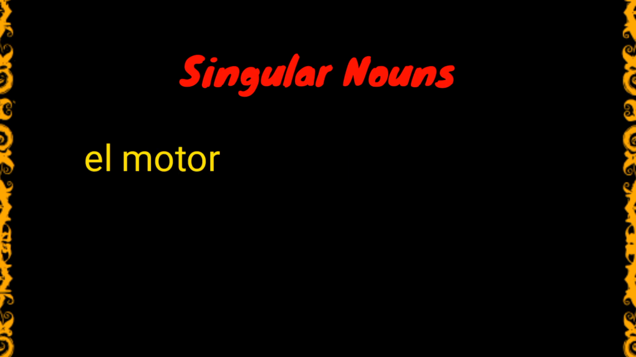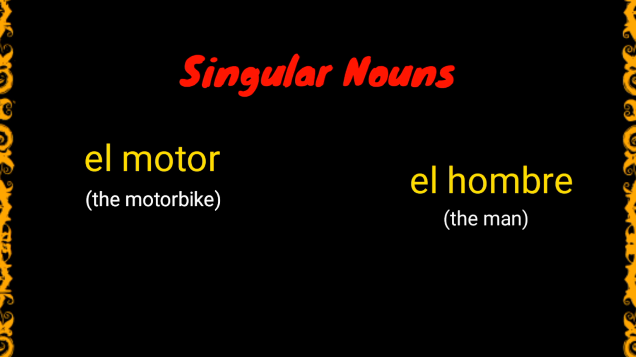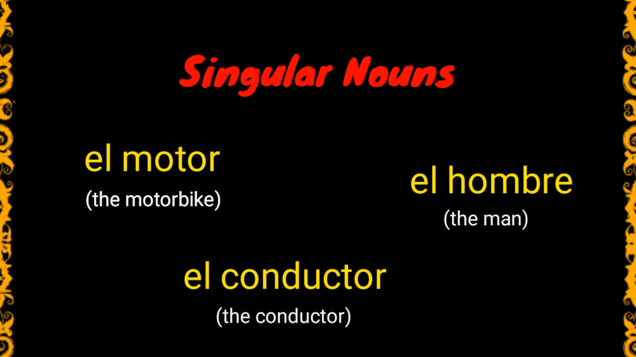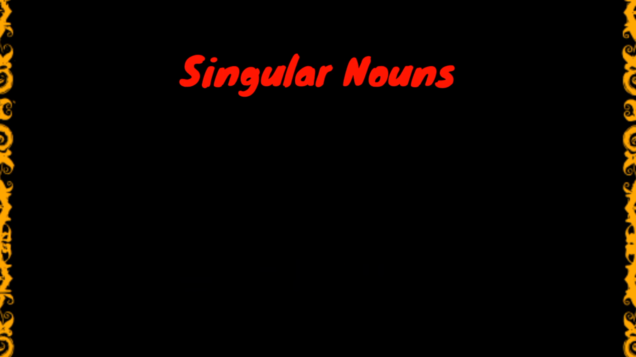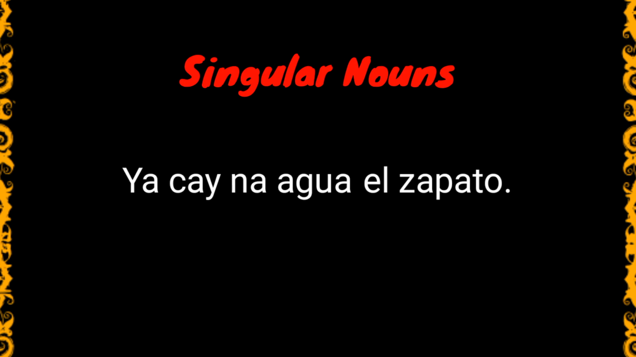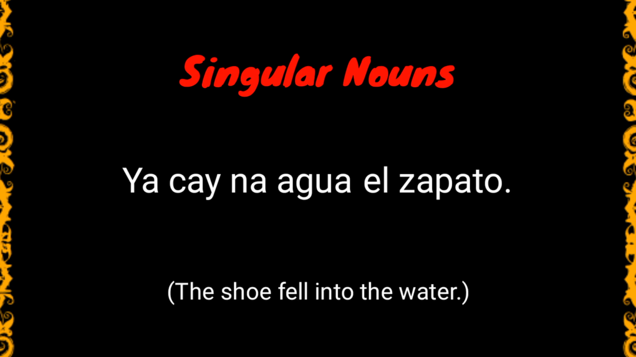Example, el motor, which means the motorbike. El hombre means the man. El conductor, or the conductor. Here is a sentence showing how it's used. Yakay na agua el zapato. By the way, check out our previous episode to know about sentence construction and verb tenses. You can check the links in the description below. Going back to the sample, the sentence translates to: the shoe fell into the water. Here, el zapato, or the shoe, is our noun.